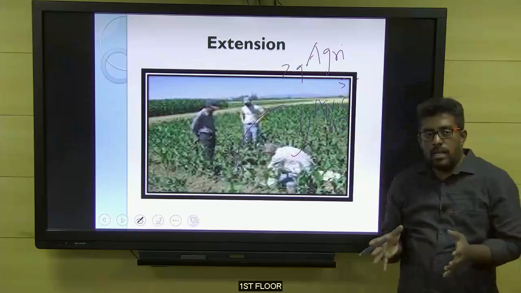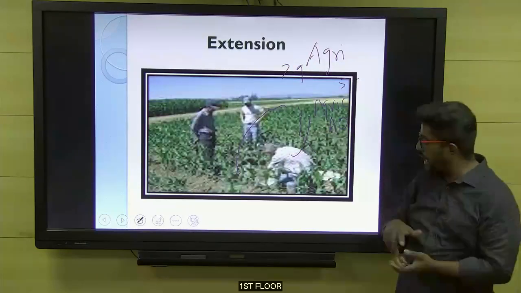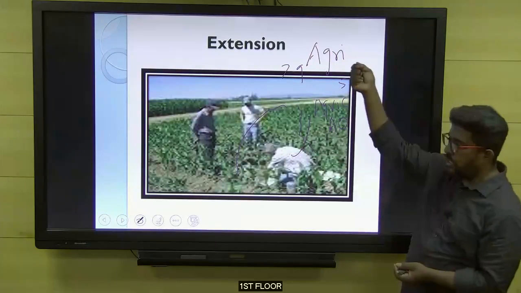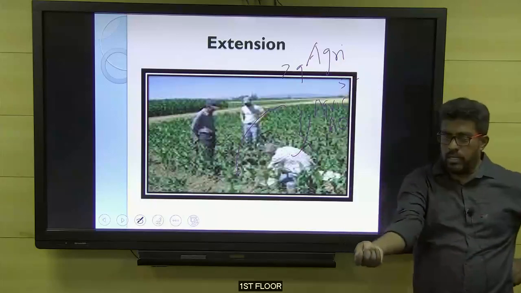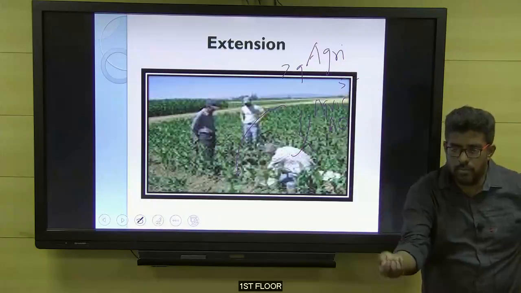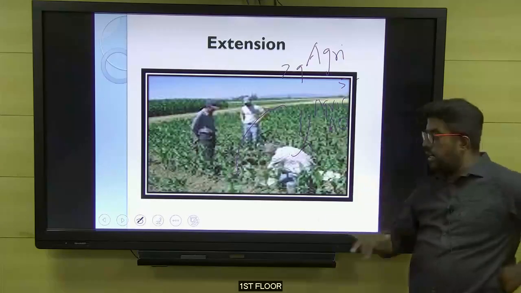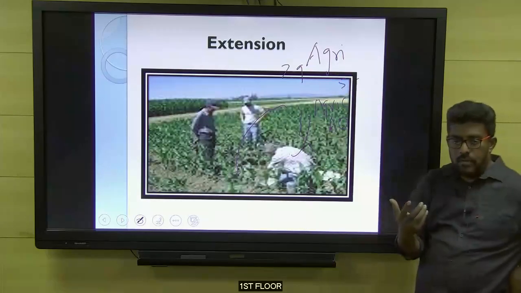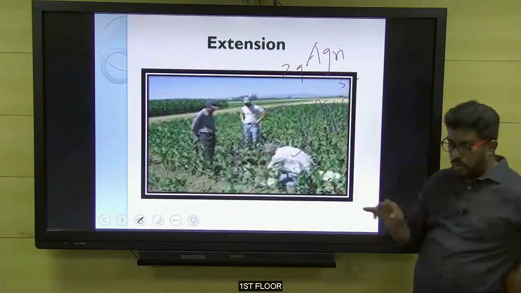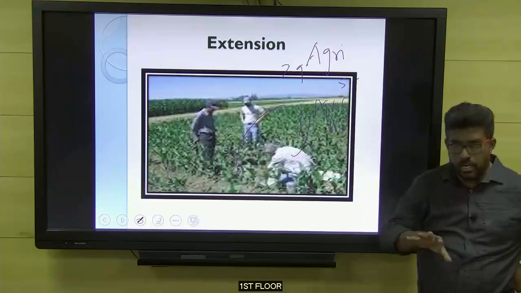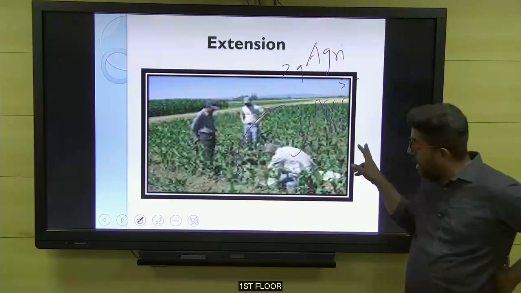Okay, so what I can do is, if I'm a farmer, I can take a sample of my crop, go to the clinic, and show it to the doctor. Okay, look at the crop, this is the problem I have in my crop. So the plant doctor, looking at the crop itself, looking at the symptoms, will guide the farmer: oh, this is the problem. It is happening not only in your farmland, but in the entire region.